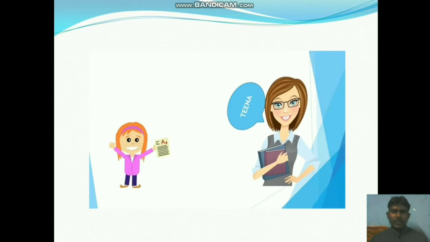Next, a real-time example for functions. Here you have to see one class teacher and, on this side, one class leader. The class teacher assigns a task to the class leader every day.